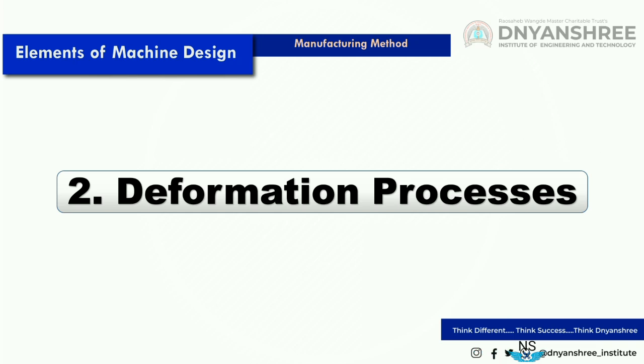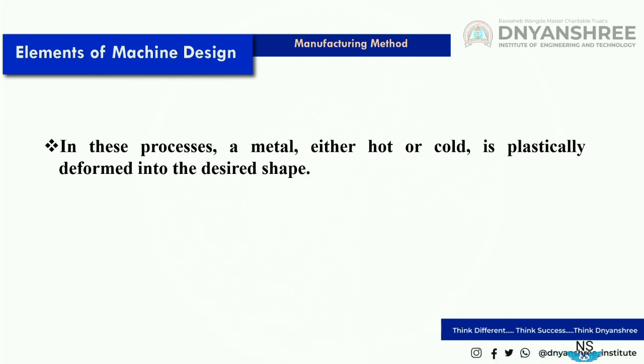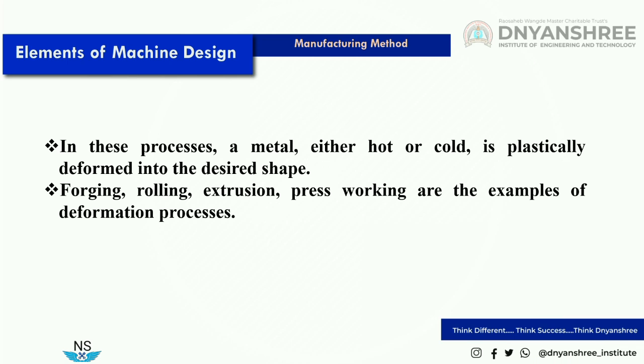Now let us see the second category of manufacturing processes, deformation processes. What is meant by deformation process? In this process, metal, either hot or cold, is plastically deformed into the desired shape. Forging, rolling, extrusion, and press working are examples of deformation processes.